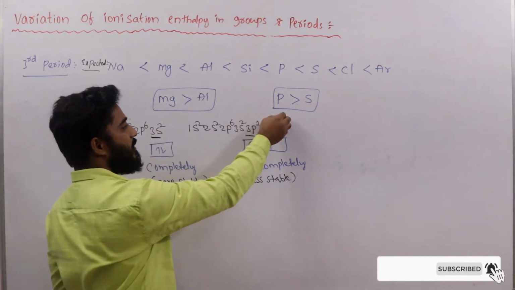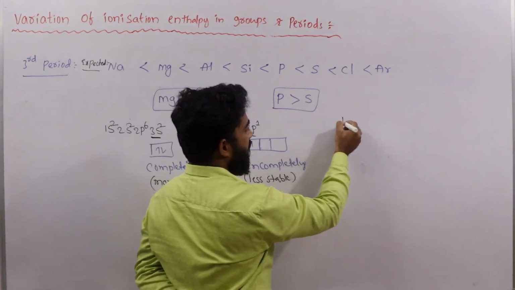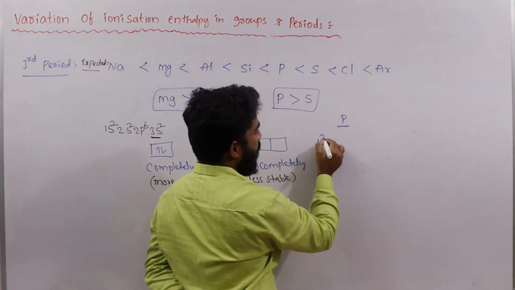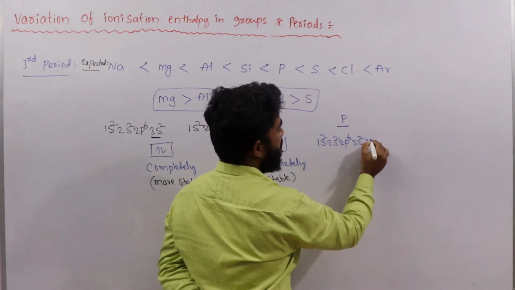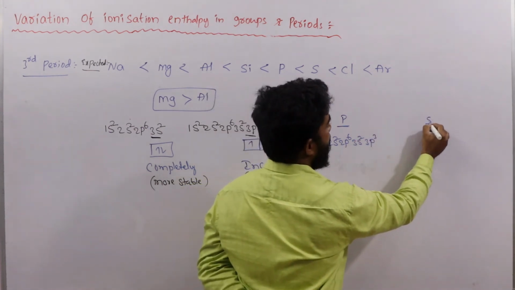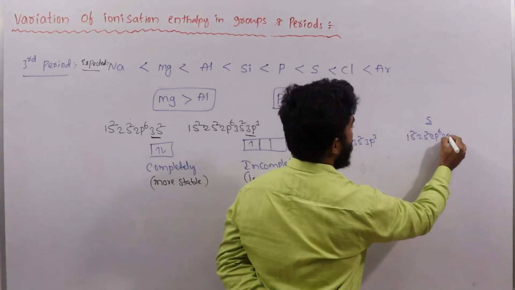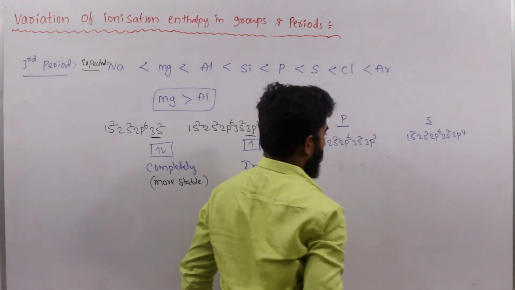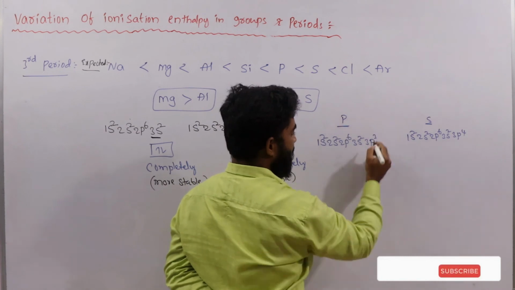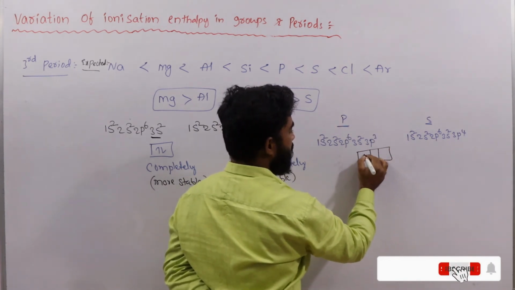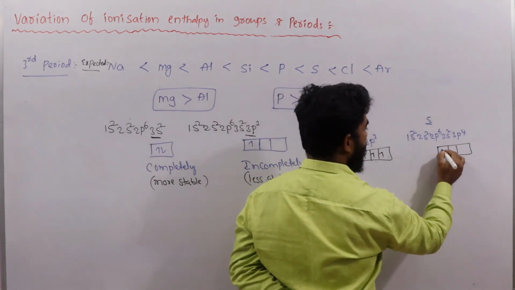When we compare phosphorus and sulfur, phosphorus's electronic configuration is 1s2, 2s2, 2p6, 3s2, 3p3, and sulfur's is 1s2, 2s2, 2p6, 3s2, 3p4. In the p orbital, phosphorus contains 3 electrons and sulfur contains 4 electrons.